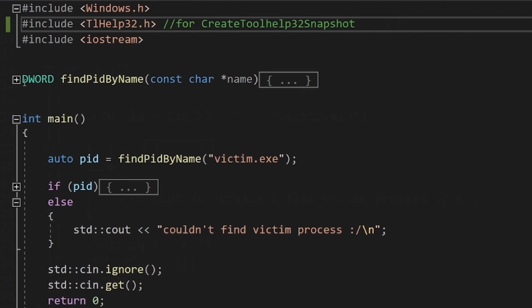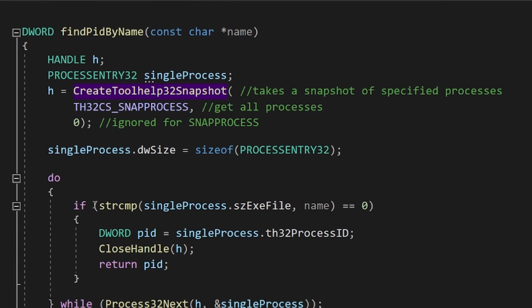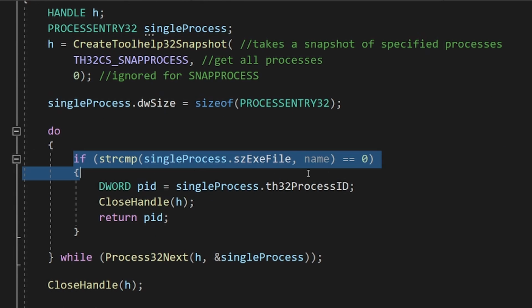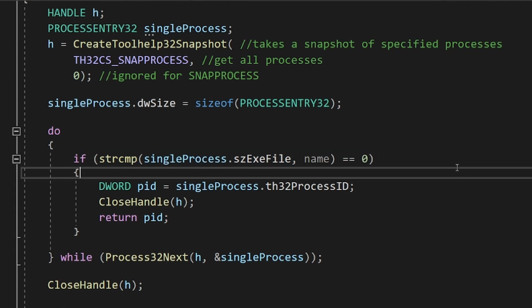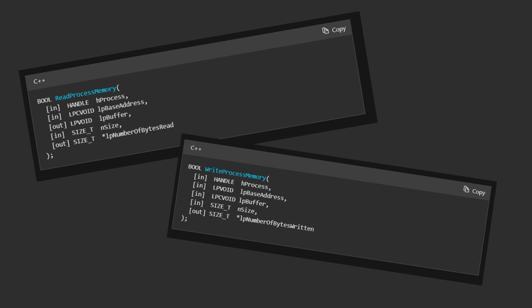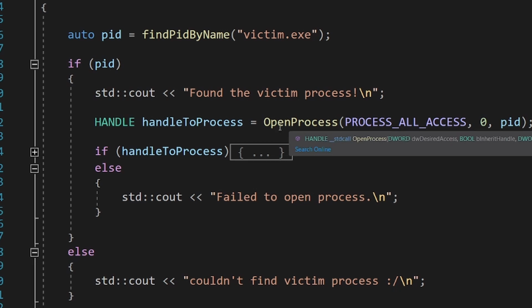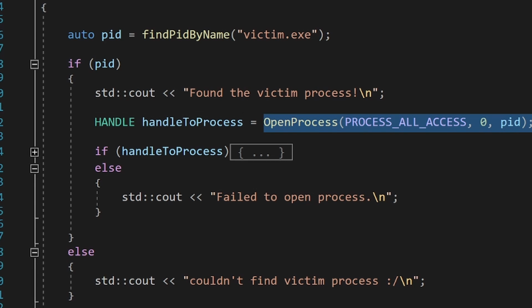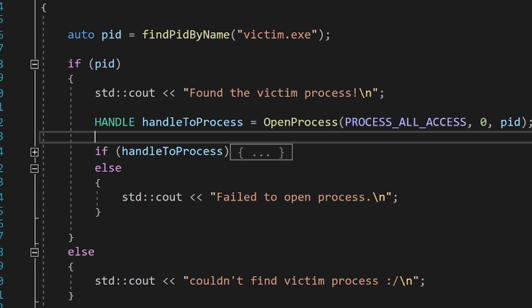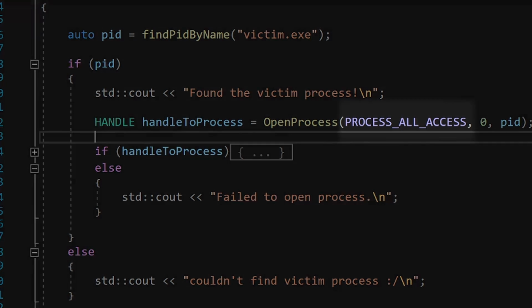You don't have to understand how it works, but basically, I'm just iterating through all the opened processes and searching for the desired process name. Now, in order to read or write from another process's memory, we need a handle to that process. Luckily, it is not difficult to get that. We just have to call OpenProcess. The first parameter is a desired access, and we can just tell Windows to let us do whatever we want with our poor victim by specifying PROCESS_ALL_ACCESS.